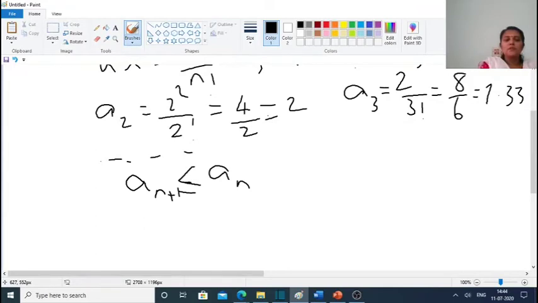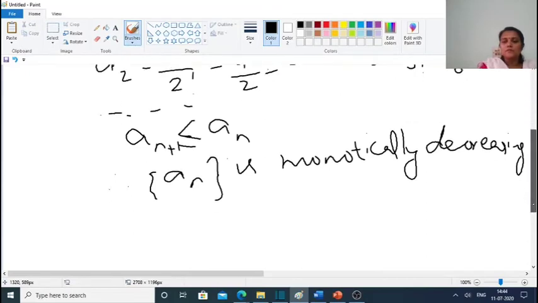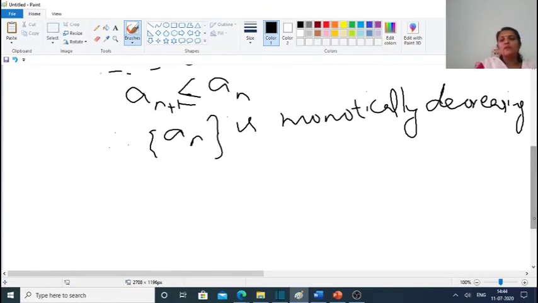So an plus 1 is less than or equal to an. Therefore the sequence an is monotonically decreasing, or non-increasing.